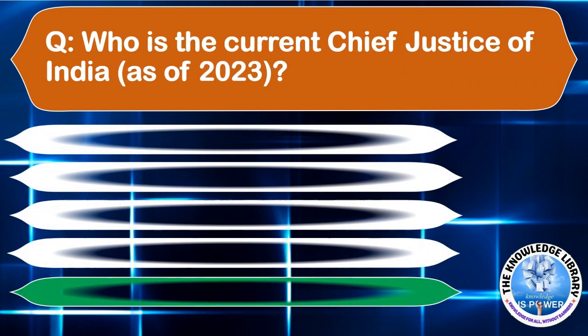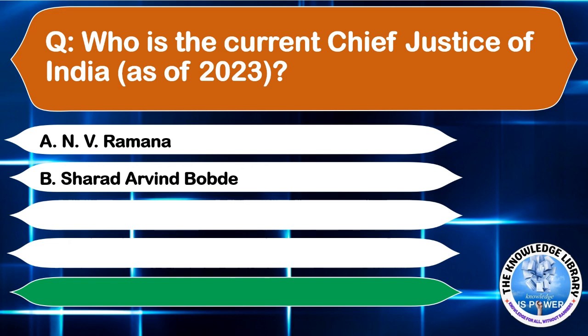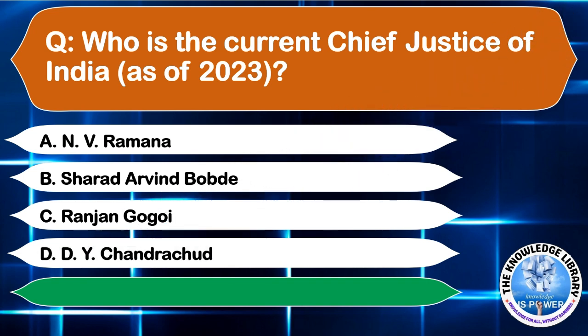Who is the current Chief Justice of India as of 2023? Option A, A.N.V. Ramana, option B, Sharad Arvind Bobde, option C, Ranjan Gogoi, or option D, D.Y. Chandrachud. The correct answer is option D, D.Y. Chandrachud. Moving to the next question.